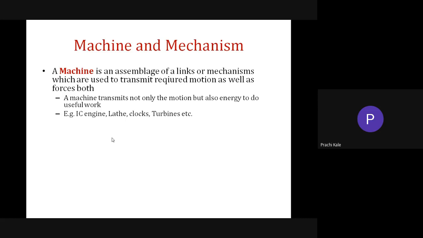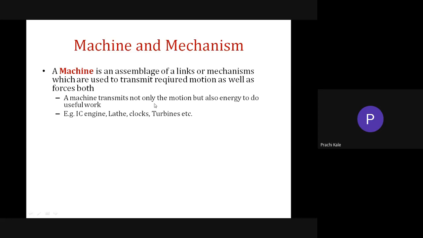So see, why we are going to look at the theory part? Because in the GATE exam you can have theory questions, meaning 1 mark questions as well, not numerical, theory questions of multiple choice. In that case you need to have the basics of these concepts very clear. So that's why we have to go for the basics right from the beginning. Very fast we will revise, and we will solve some examples related to degree of freedom, links, and all that.